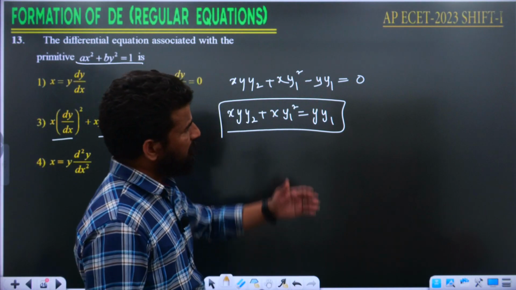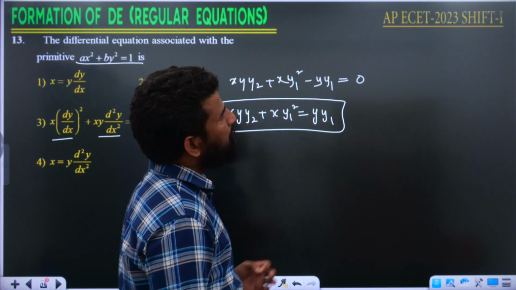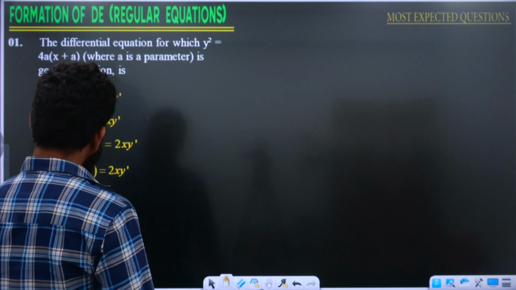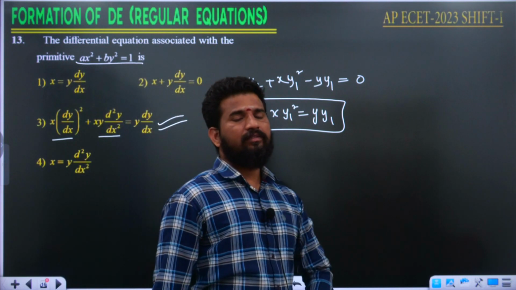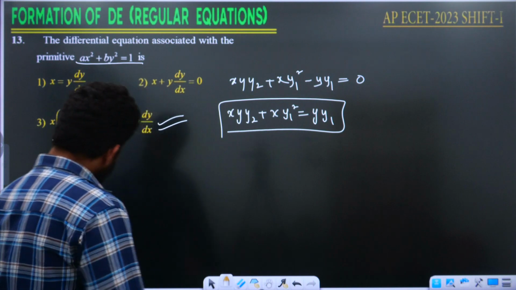A very simple question, which was given in the AP ECET 2023 exam paper, in shift 1. Look at the next question. So these are the questions given in the ECET examination. Then we are going to look at the most expected questions in 2024.